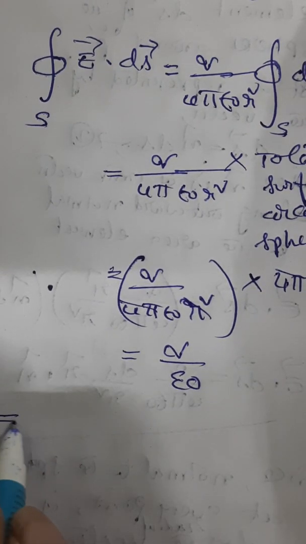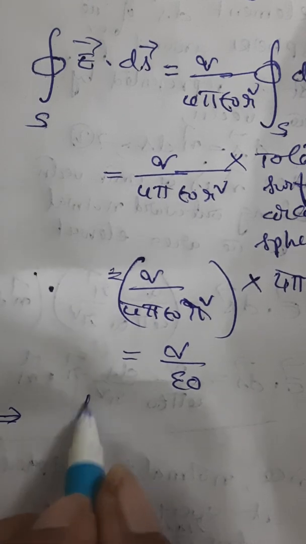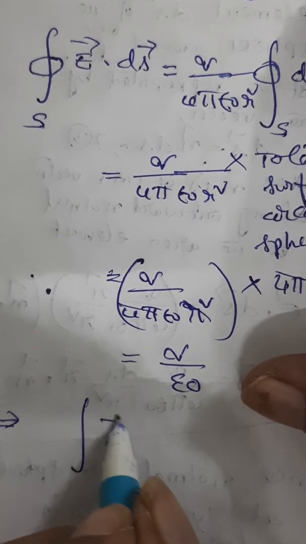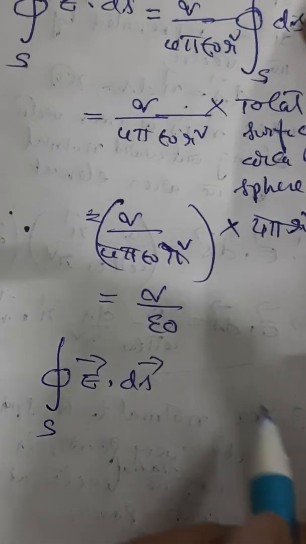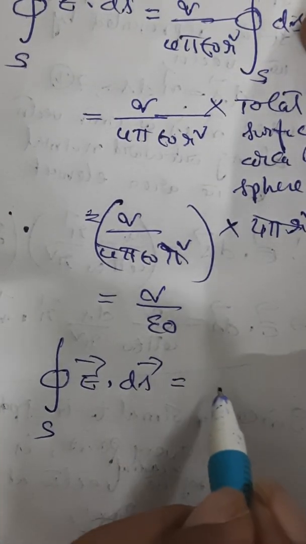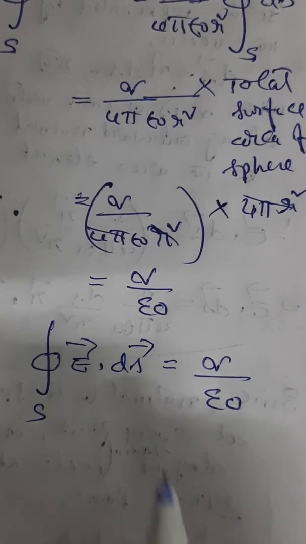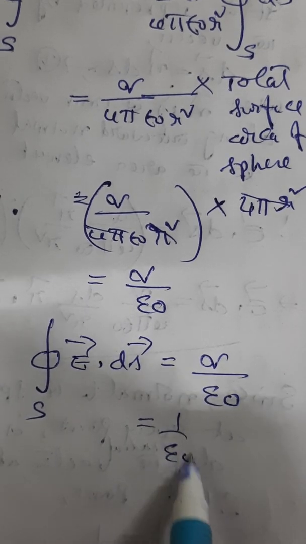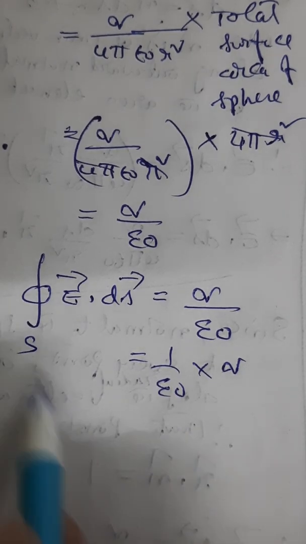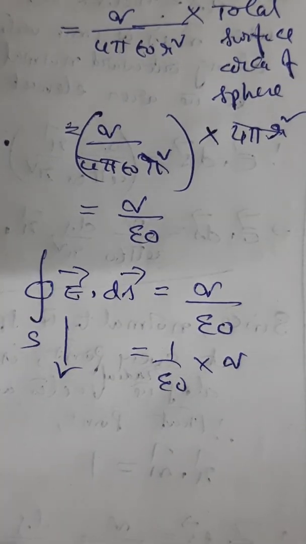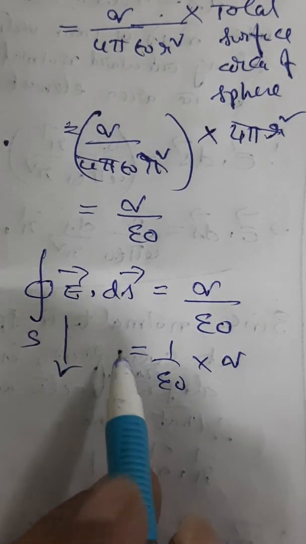So ultimately what is the value you got? The surface integral of E dot ds over the closed surface is found to be q by epsilon naught. This is nothing but 1 by epsilon naught into q. What is this E dot ds? It is the total surface integral you have taken.